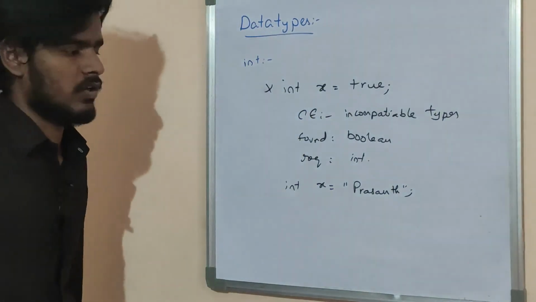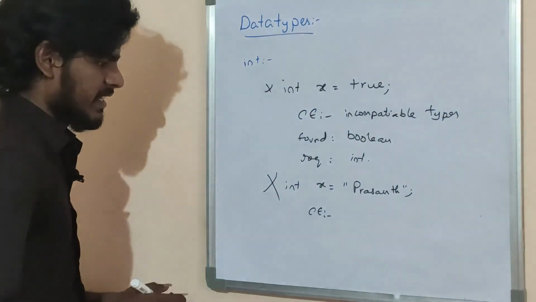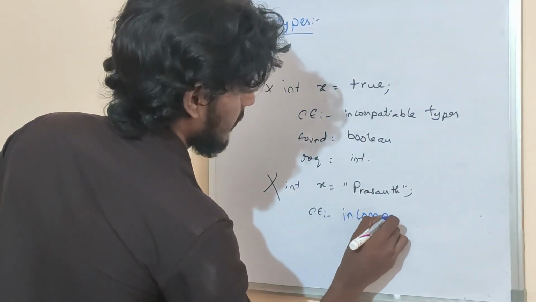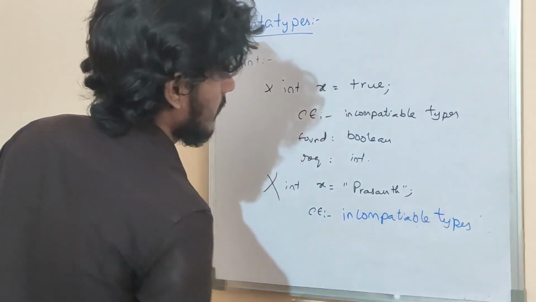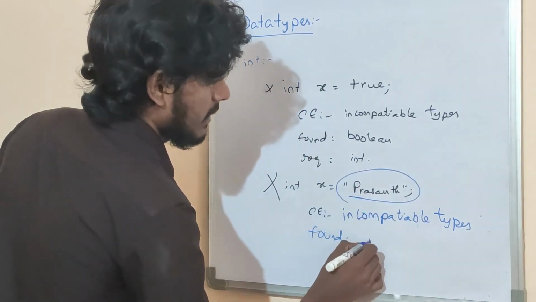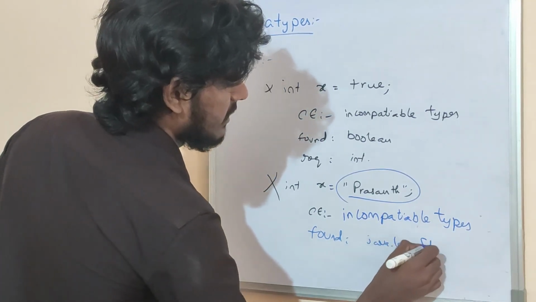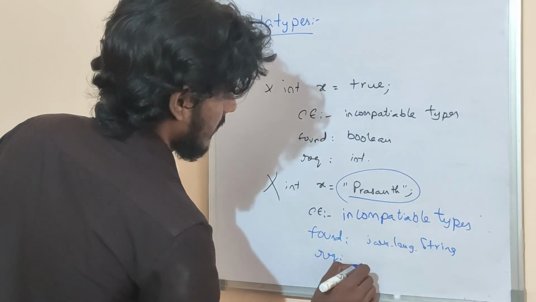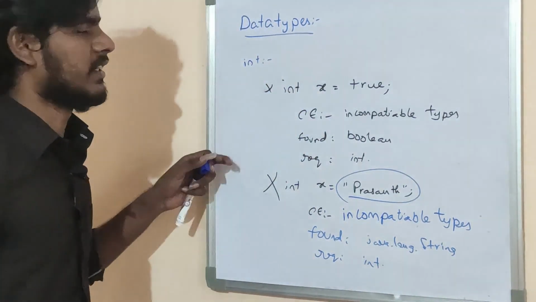Is it valid? No, it is invalid. In that case the compile time error says incompatible types, found java.lang.String, required int. Okay, this is the concept about int.